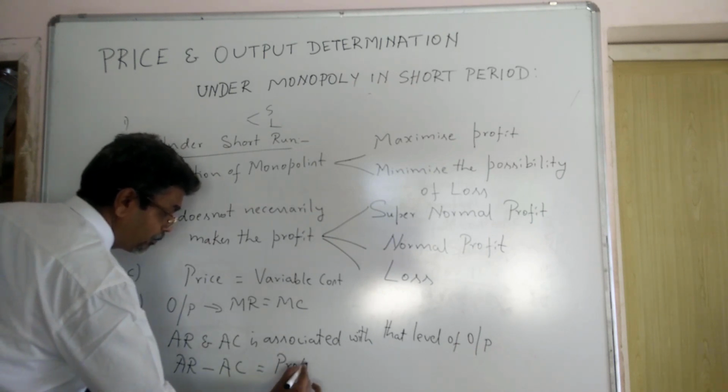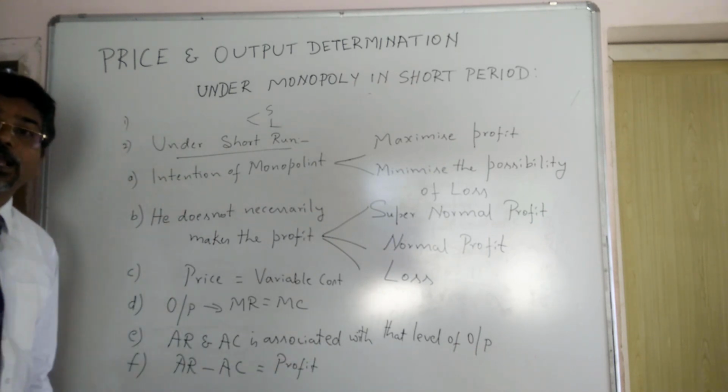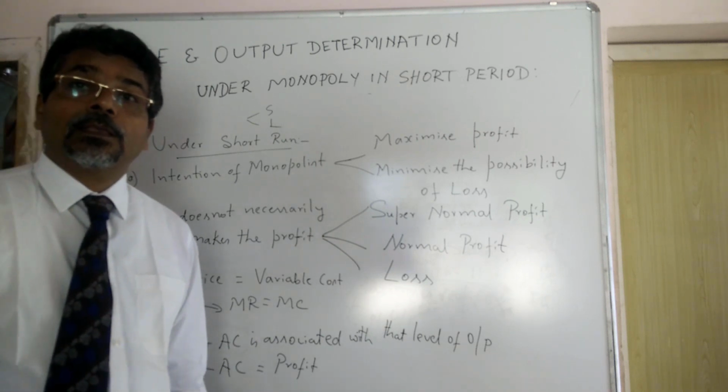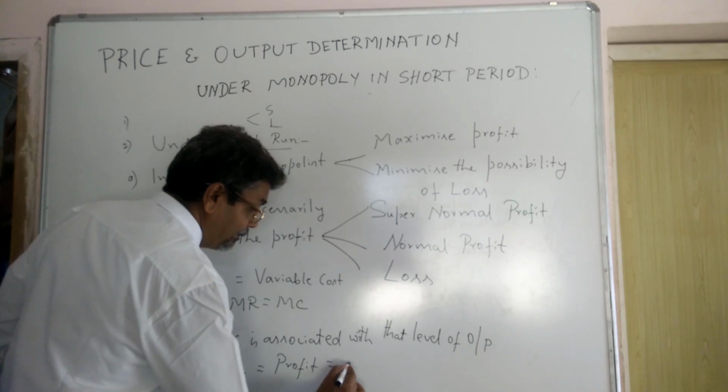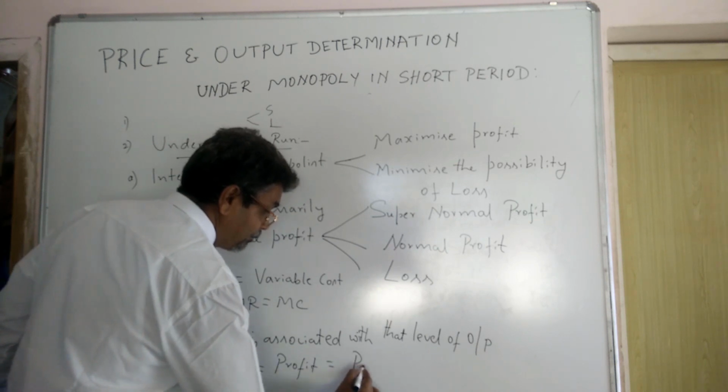If you find the profit like this, the profit obtained will be profit per unit.